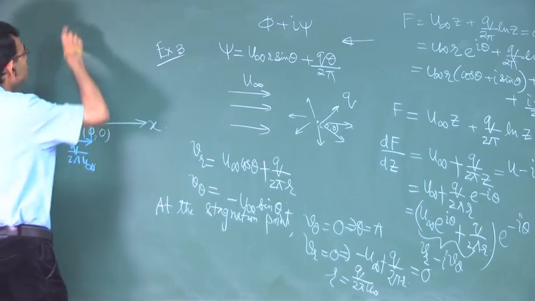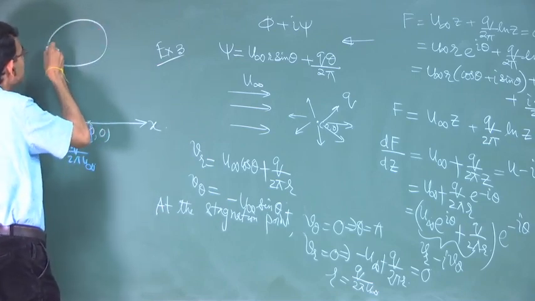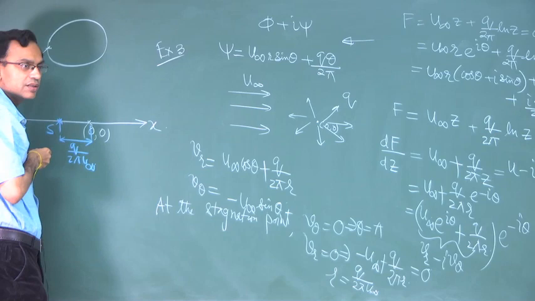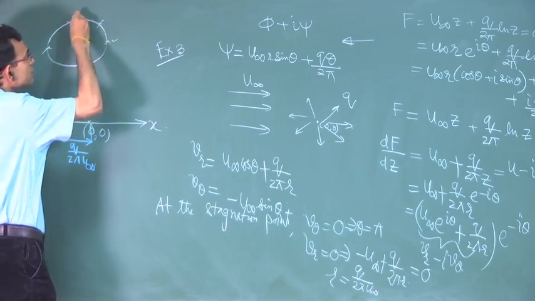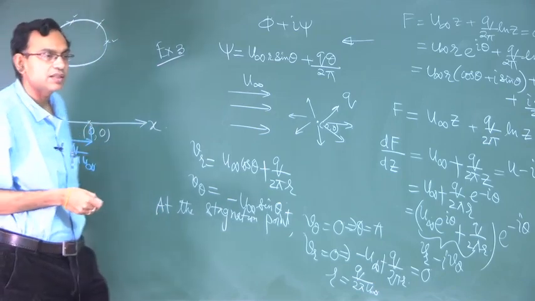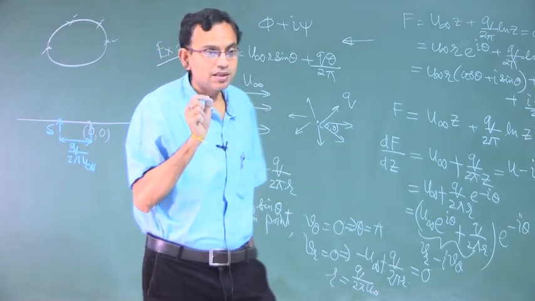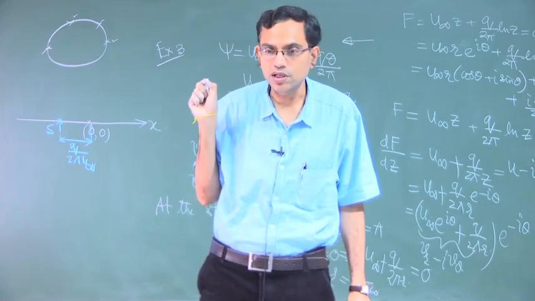You may argue that if you have a body like this, just as an example, and this is the stagnation point, why are other points not stagnation points? Why are all the points on the body not stagnation points? This is the very interesting difference between real viscous flow and potential flow.